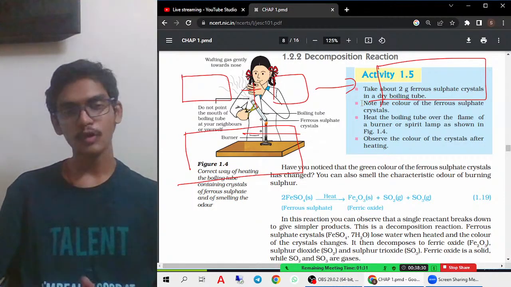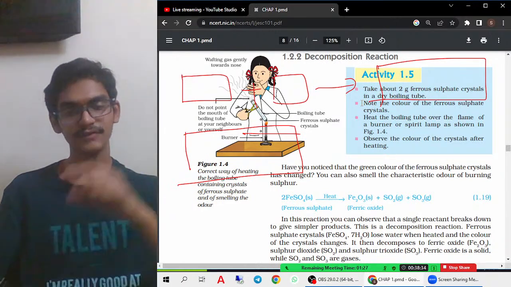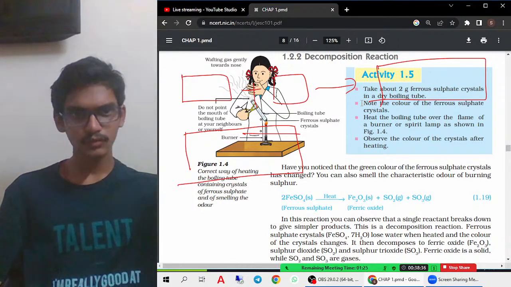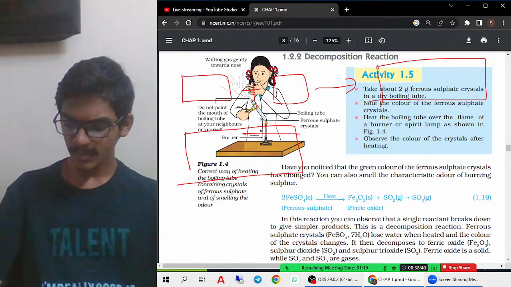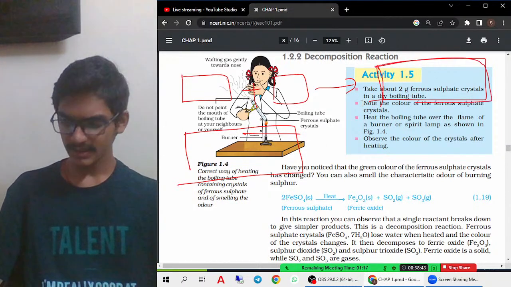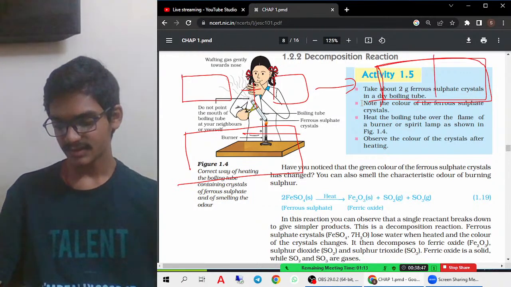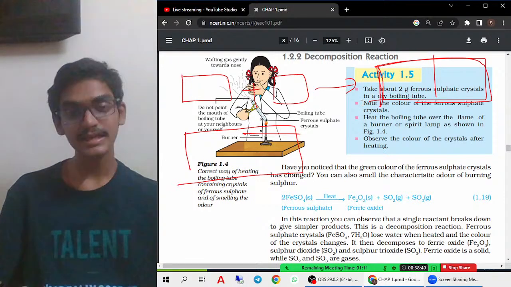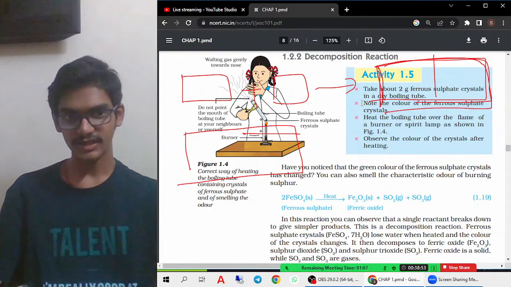So you have two bites of chocolate. One is for you and one is for your sister. Your sister is not there, so what have you done? You ate these two together. That means it is forming a single product which consists of both the A and B products. So this is a very big single product that is forming. That is a kind of combination reaction.